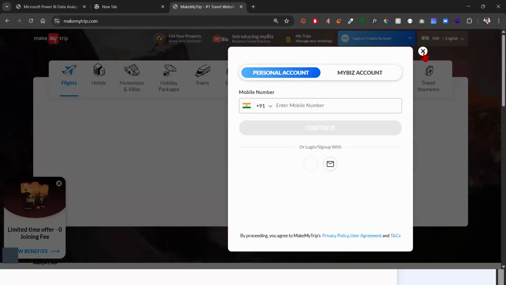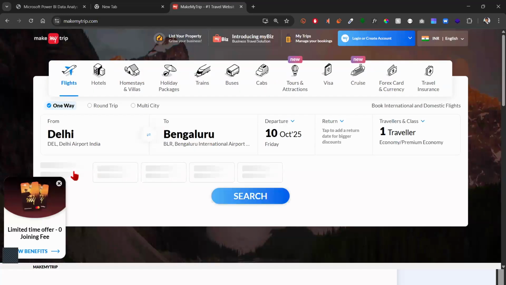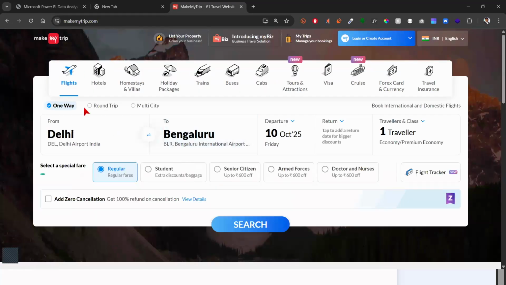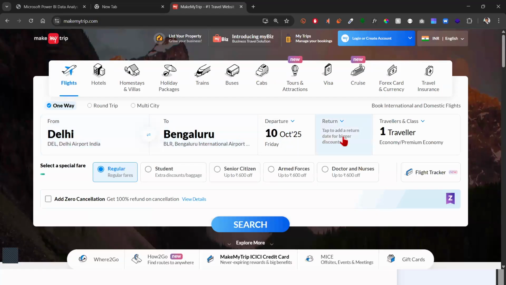Okay, all right, so I'll go with a flight booking here. And what I'll do is choose a source and destination. We'll pick dates of departure and return, and we'll see how we can apply the filters and then go forward with that. Okay, let's say I want to go from Delhi to Bengaluru. And we'll just depart from somewhere like next week. And then we'll come back on some other day. Otherwise, this is all fine.